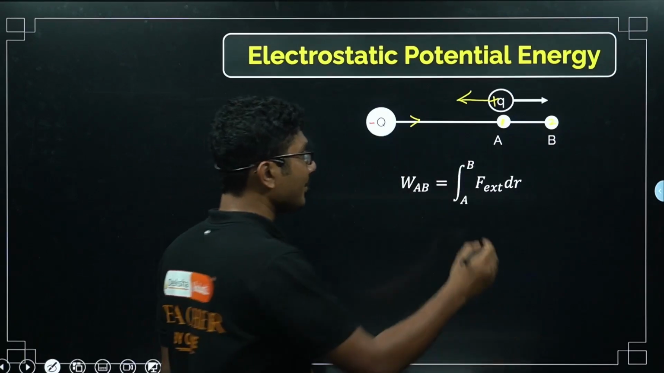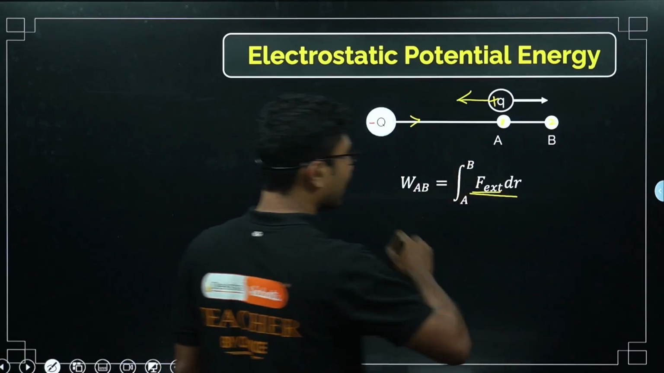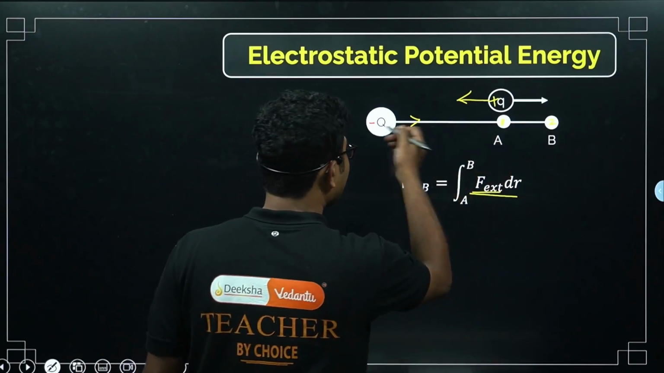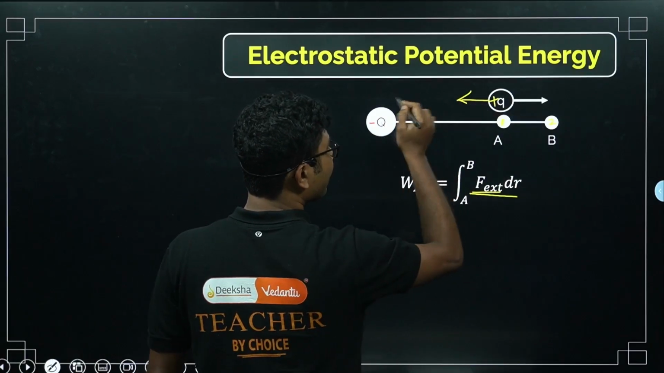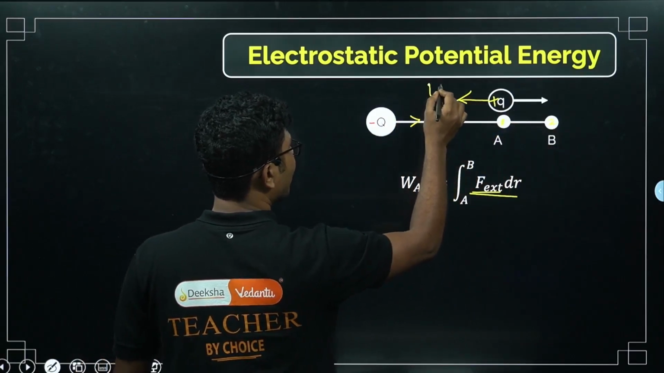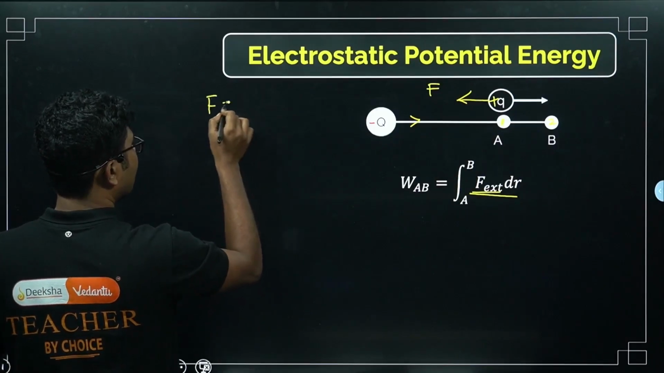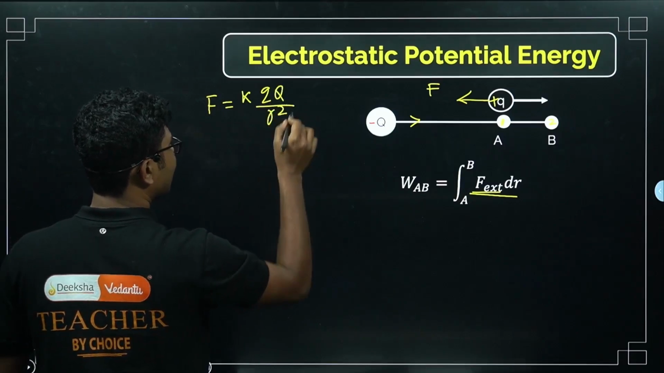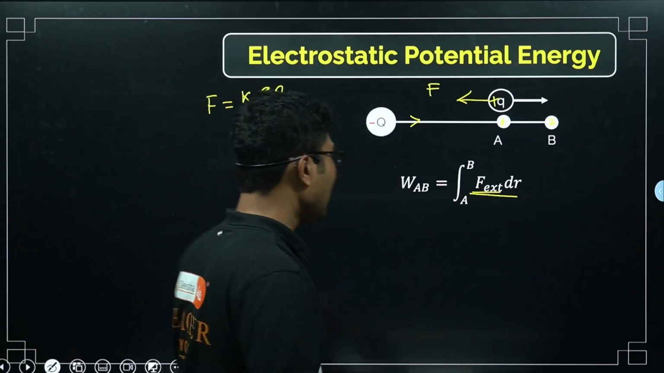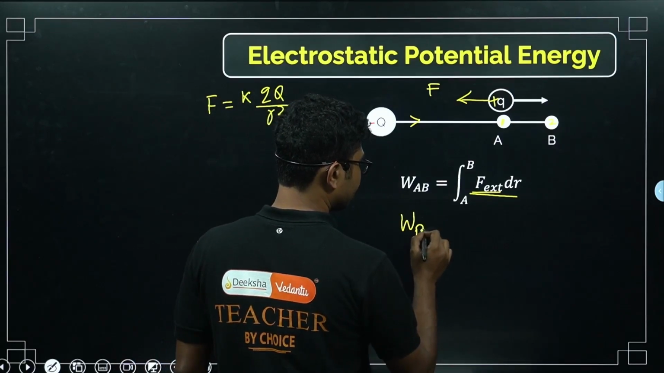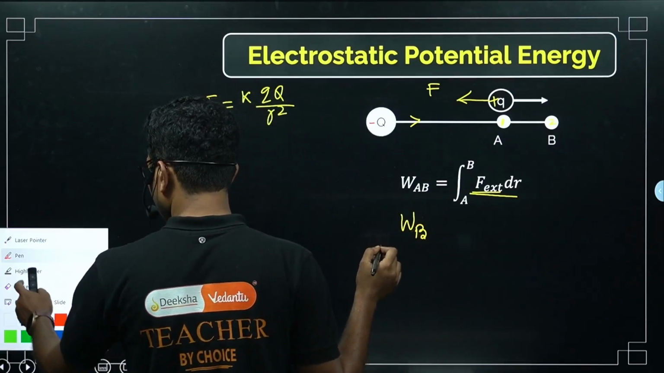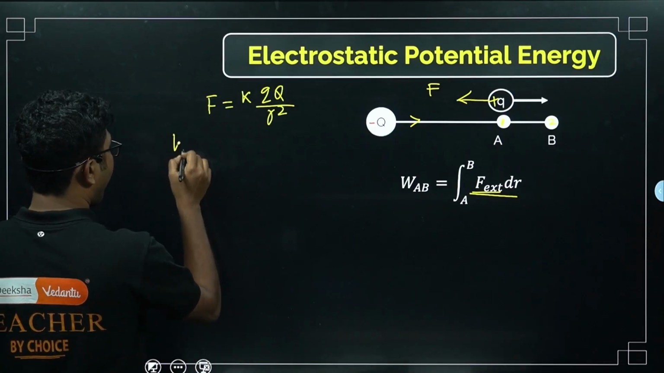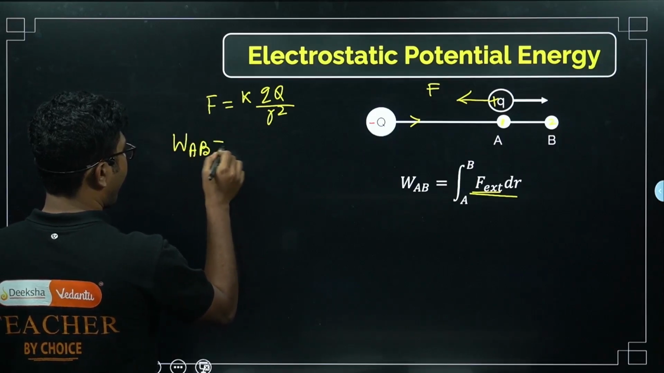Okay, remember this: when we are using F external, the work done is positive. Now if you are using the internal force, what is the internal force? The internal force is the Coulomb force, right? Coulomb force, that is KQq by r square. I am just using the magnitude. So if you write the same work done using this force, then it will be negative.